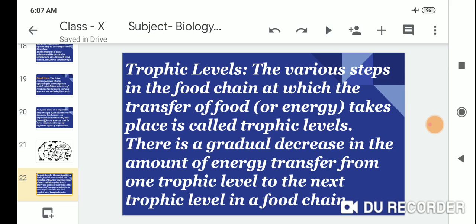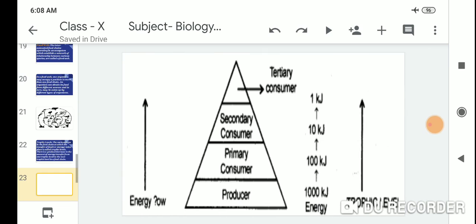There is a gradual decrease in the amount of energy transferred from one trophic level to the next trophic level in a food chain. So this is an energy dependence.